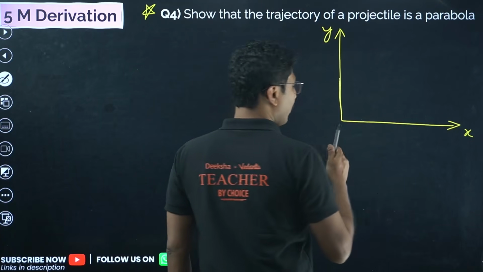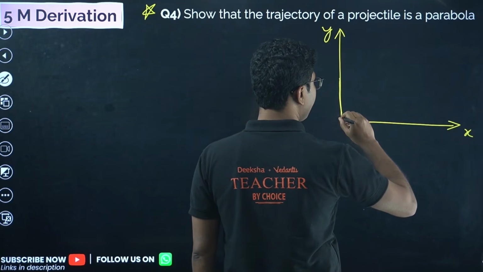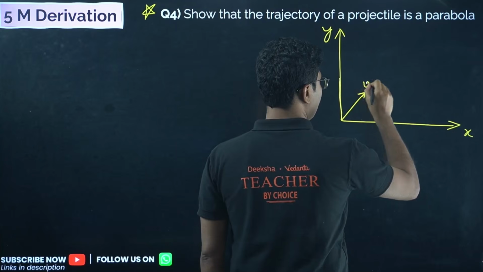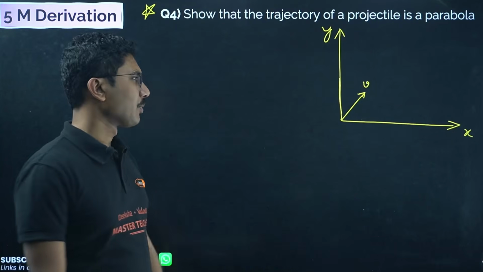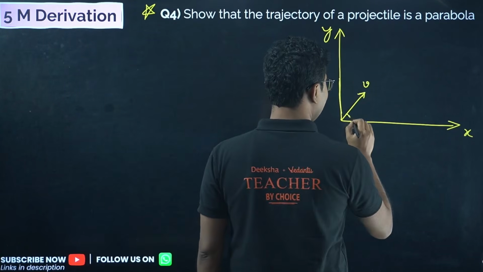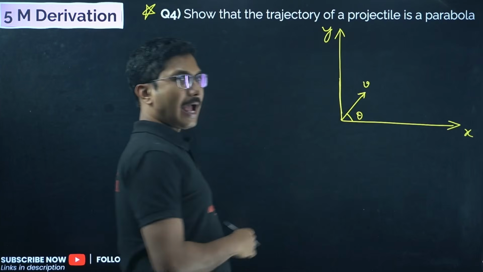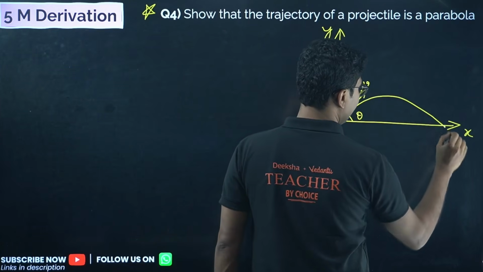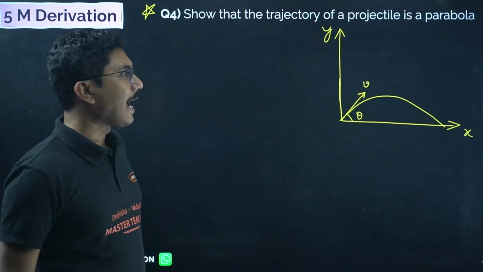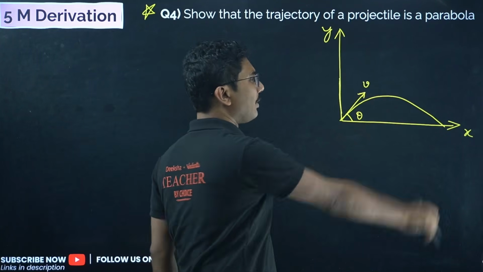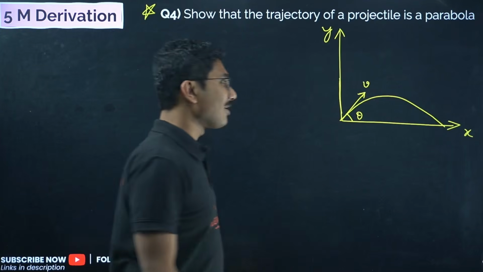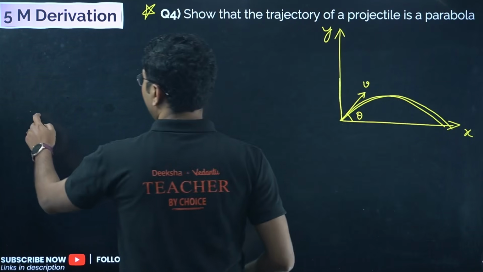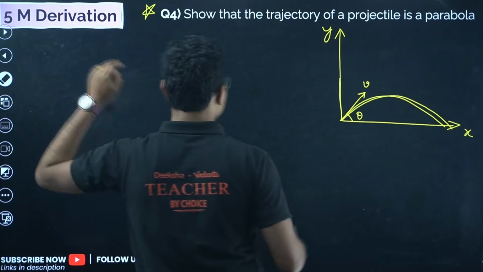The diagram is compulsory in this derivation as well. Here you have to show that, suppose you have projected a projectile with a velocity, say v. We are taking v, not u, but v, at an angle, say theta. Based on your velocity, the projectile will travel like this. You have to find what this graph represents. Is it a circle? Is it a straight line? Obviously it's not a straight line. It has to be a circle, an ellipse, or a part of a parabola. That's what you have to show here.